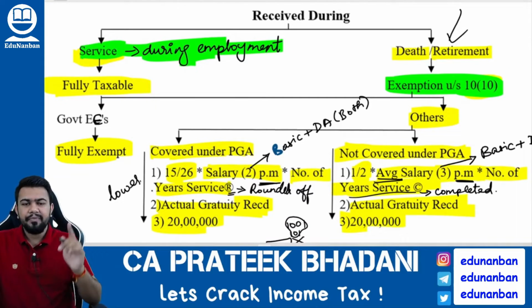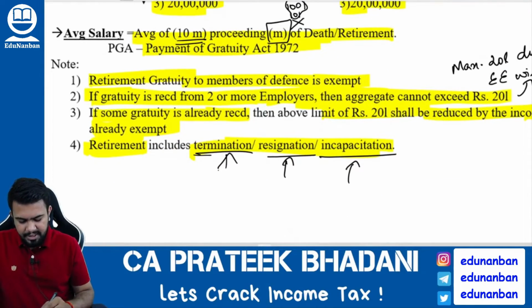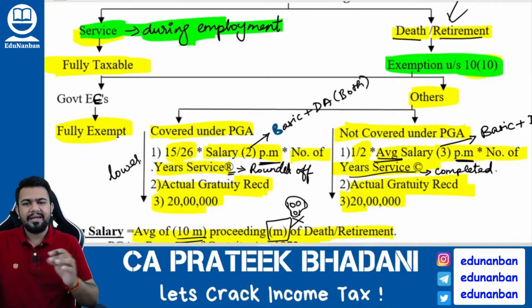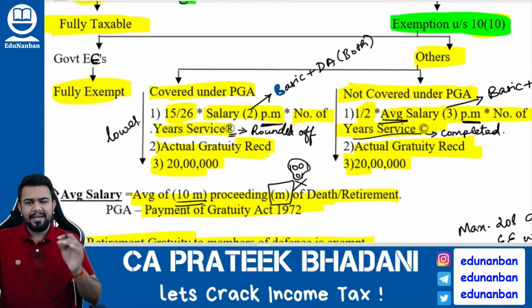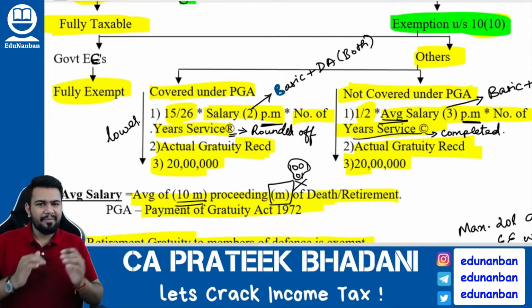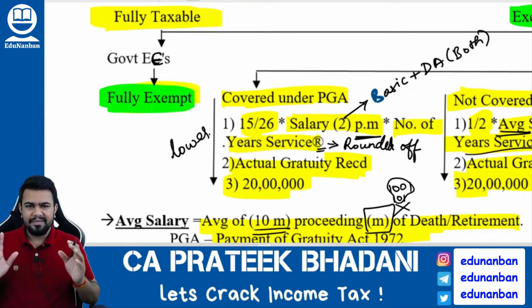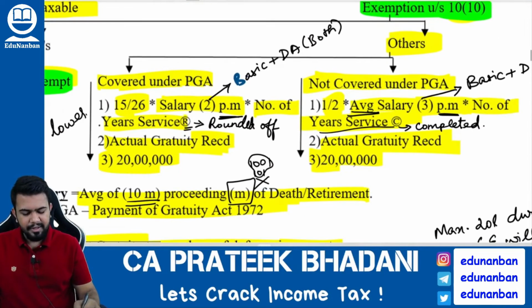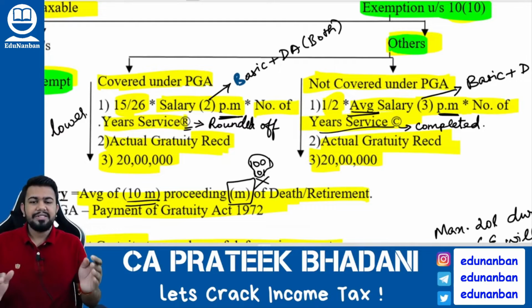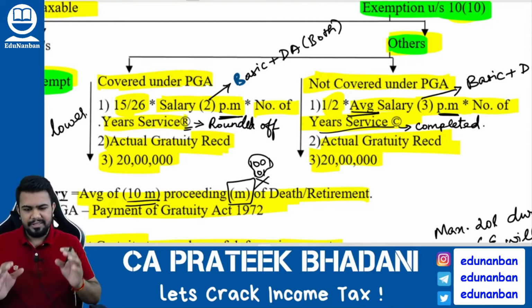Then when will the exemption come? The exemption will come only if the gratuity is received on death, retirement, termination of service, resignation, or incapacitation. Only then the gratuity will be exempt. Now, how to calculate the exemption? Firstly, you have to see whether the employee is a government employee or not. If the government employee is receiving the gratuity, then it is fully exempt. If other than government employee is receiving the gratuity, then you should see whether the employee is covered under Payment of Gratuity Act or not covered under Payment of Gratuity Act.